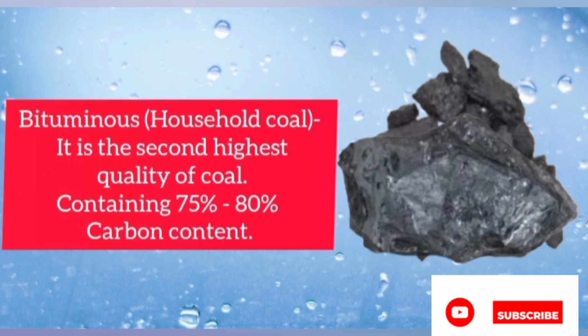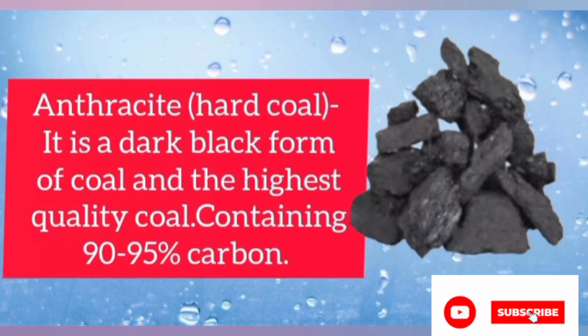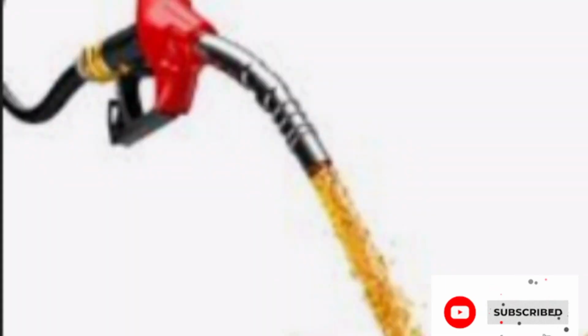Next, we can see bituminous. It is the second highest quality of coal, containing 75% to 80% carbon content. Next, anthracite. It is a dark black form of coal and the highest quality of coal, containing 90 to 95% carbon.